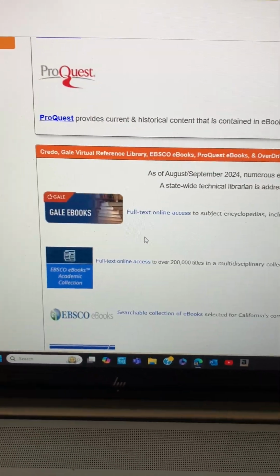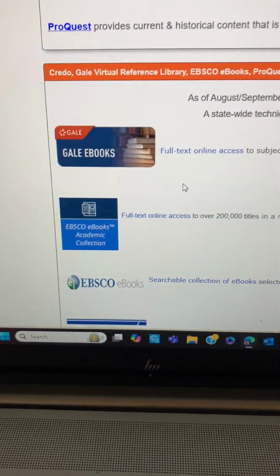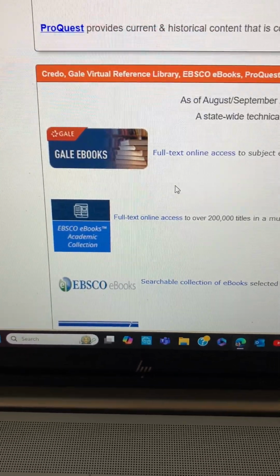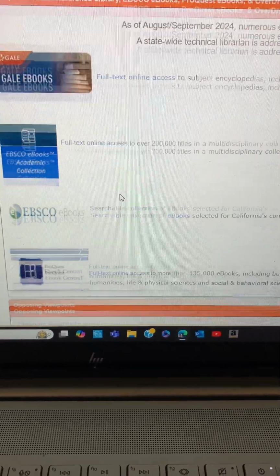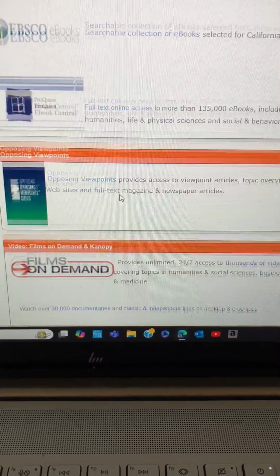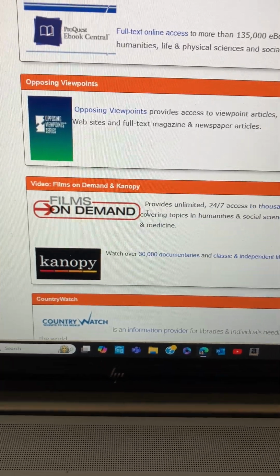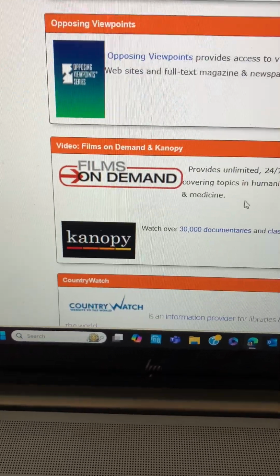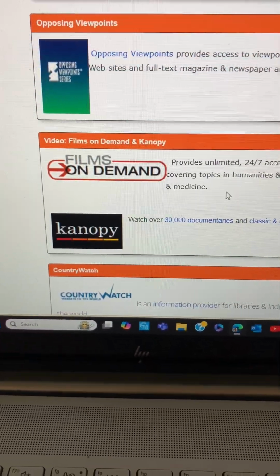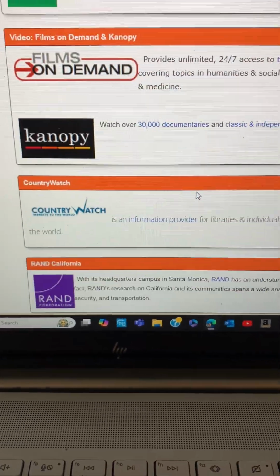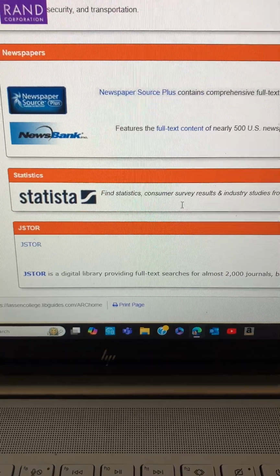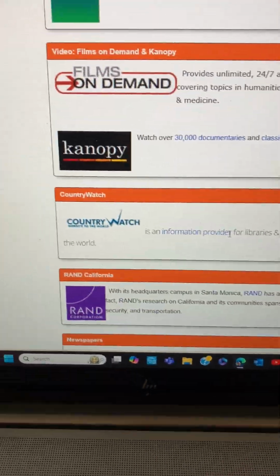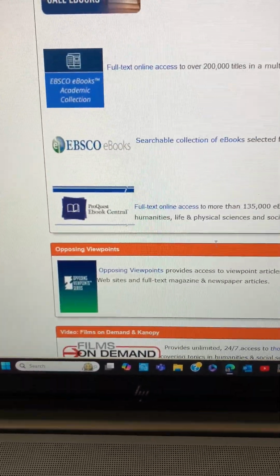What are the other ones? Gale Books is also good, depends on your subject matter. For this English class, it probably won't be as helpful as EBSCOhost. What else is there? Films on Demand, that's always fun. If you're a film major, great movies. Films on Demand, also Canopy, great movies. But for this essay, looking at the options here, probably EBSCOhost is going to be the most helpful.